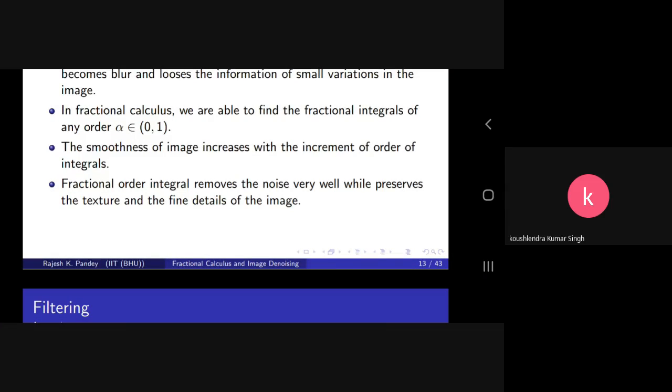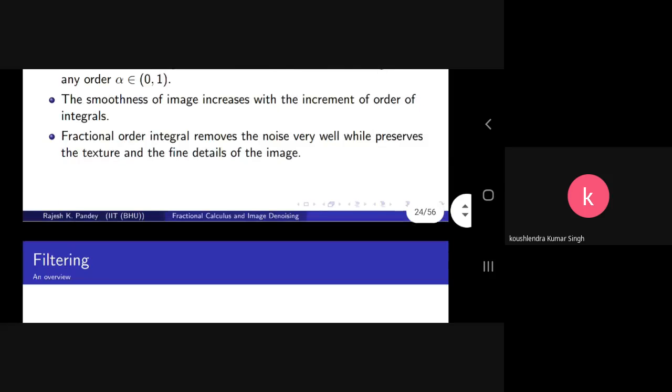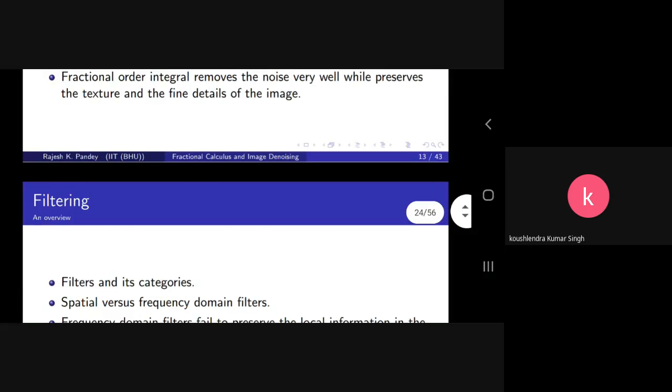So by varying the order alpha, we can have our particular interest, that is, how much smoothing we want in the image. And this gives the advantage over the existing ordinary order integral and derivatives. So the fractional derivatives and fractional integrals are going to be very important for our imaging applications.